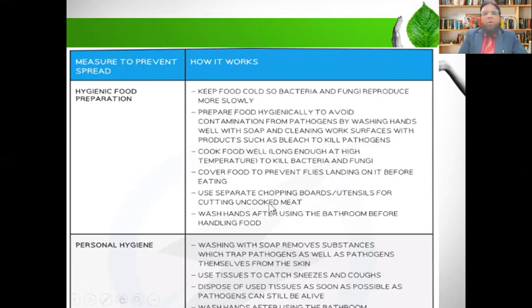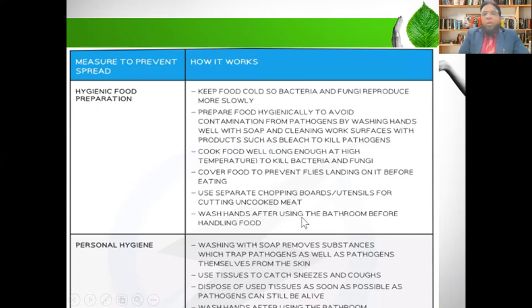But if you are using a separate meat chopping board, this meat has to be cooked at high temperature, so even if germs enter into the meat, these germs are going to be killed. But if on the same chopping board the salad is cut, the salad is not to be cooked. So that's why there should be separate chopping boards for meat and for vegetables used for making salad.